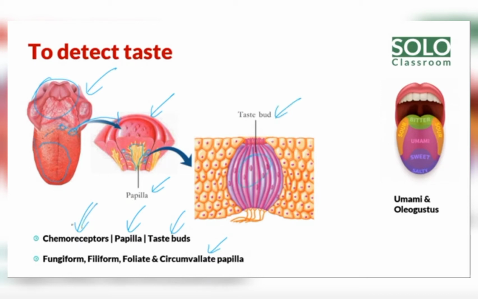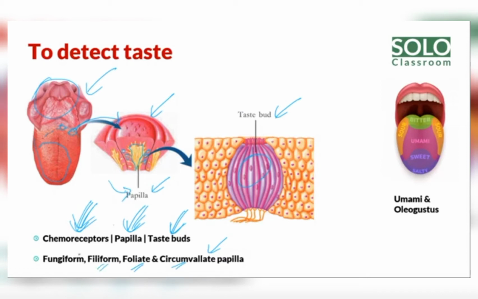The tongue contains a number of papillae. A papilla contains a number of taste buds. Taste buds inside contain chemoreceptors. The chemoreceptor helps in stimulating, and it helps to detect the taste. Understood? The tongue has a number of papillae, papillae contain a number of taste buds, and taste buds contain chemoreceptors. Understood? Listen.